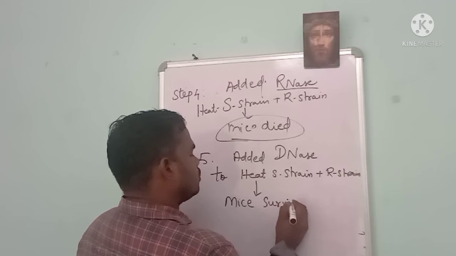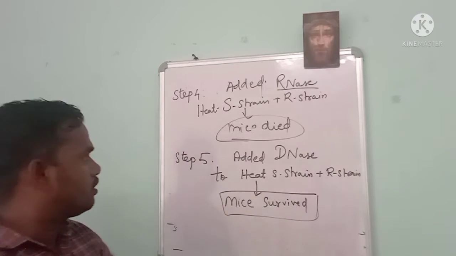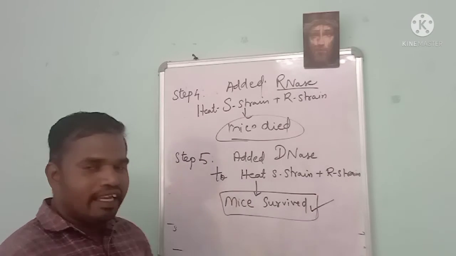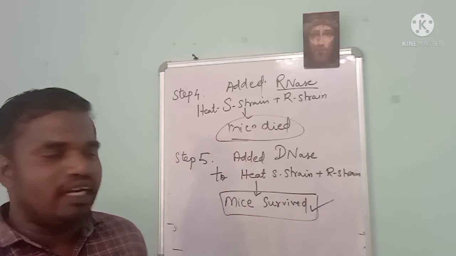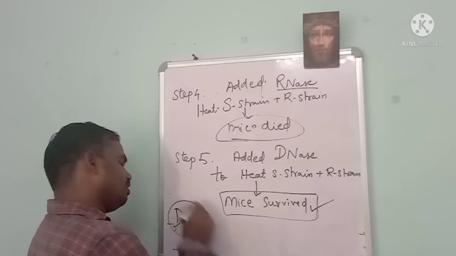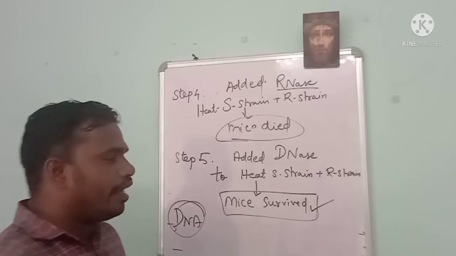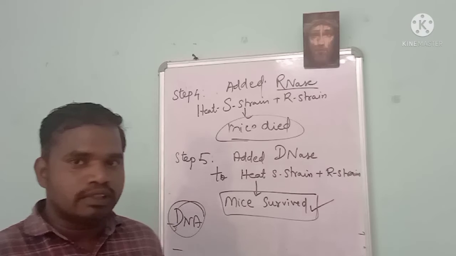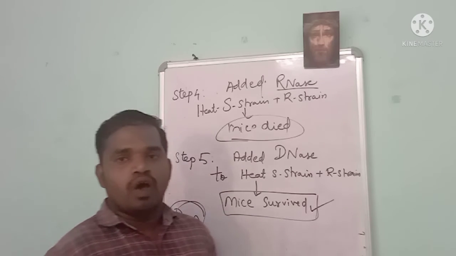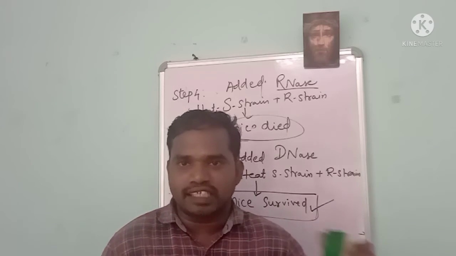Thanks to his experiments, he finally came to the conclusion that nothing is genetic material except DNA. No protein, no polysaccharide, no RNA, and no enzymes. Nothing else is responsible for the transformation of R strain into virulent form when heat-killed S strain is added.